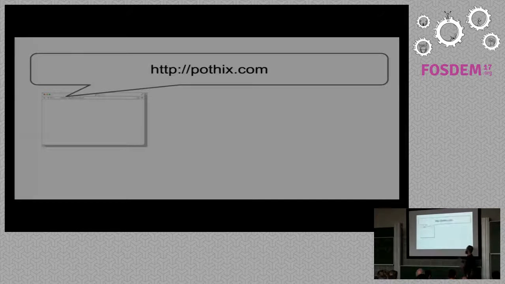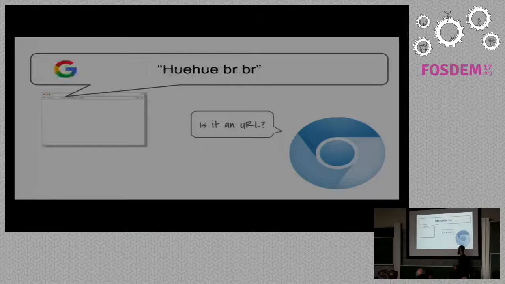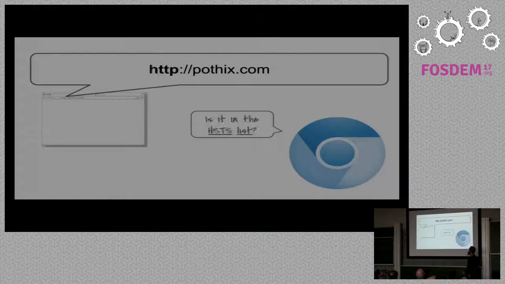The first thing that will happen, we'll use a browser, of course, and we use Chromium in this case. So it's the first open source software here. The first thing is to type a URL there. And the first question that Chromium will ask is: is it really a URL? It may look silly, right? But you know that you can type whatever you want in the address bar, and it will just search on a search engine for you. In this case, it will use Google to search for this BR. But we will assume that that's a URL, and we can continue to the next question.